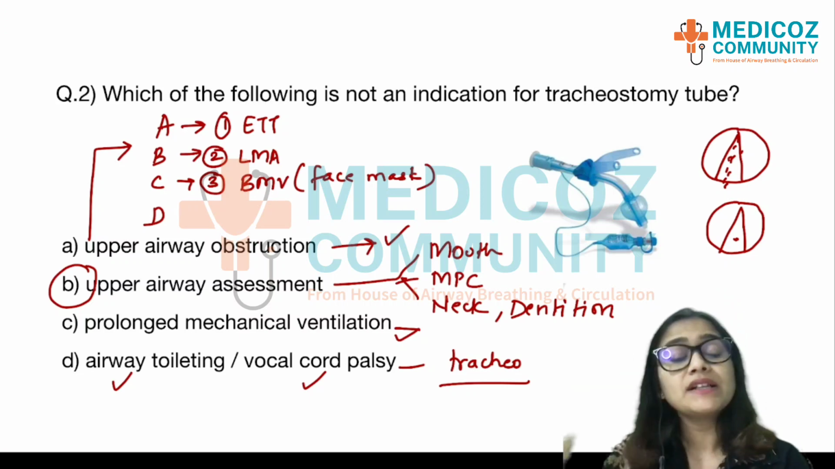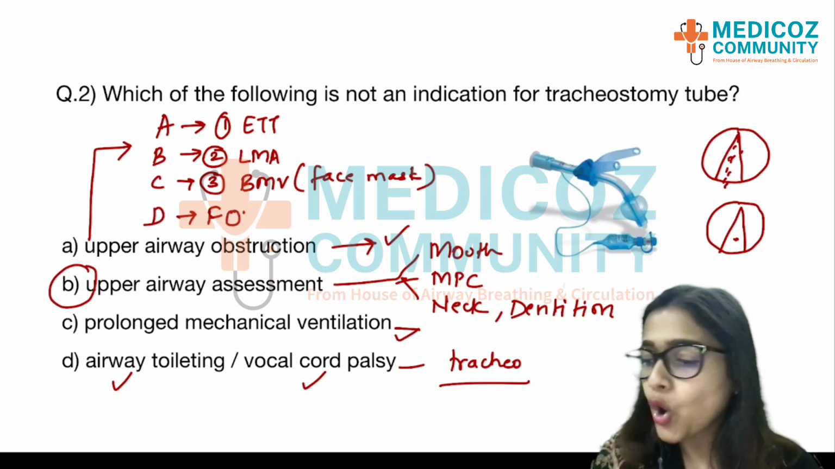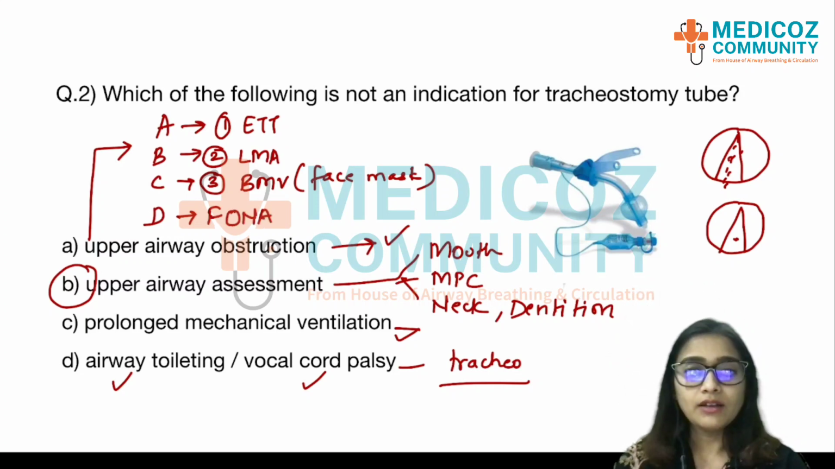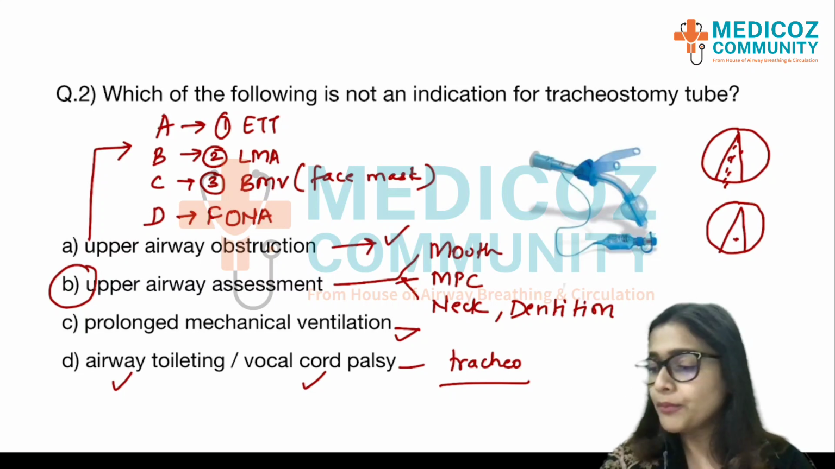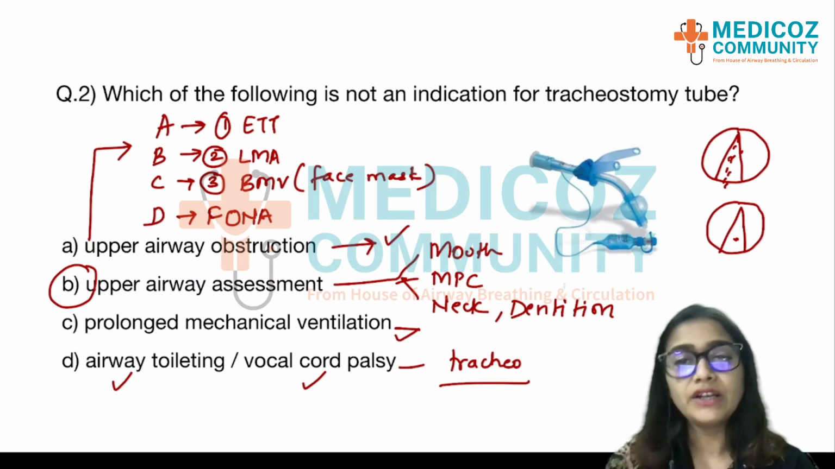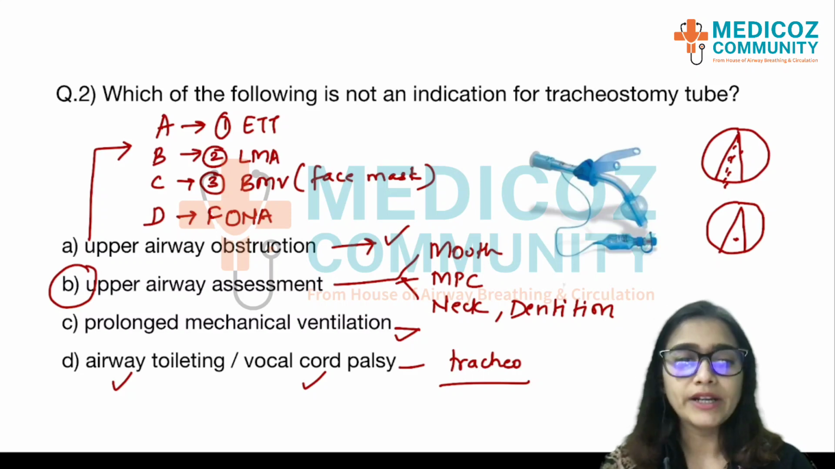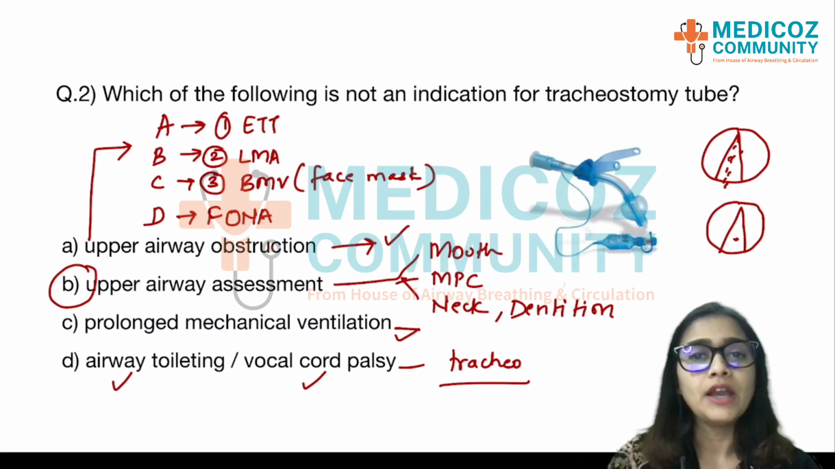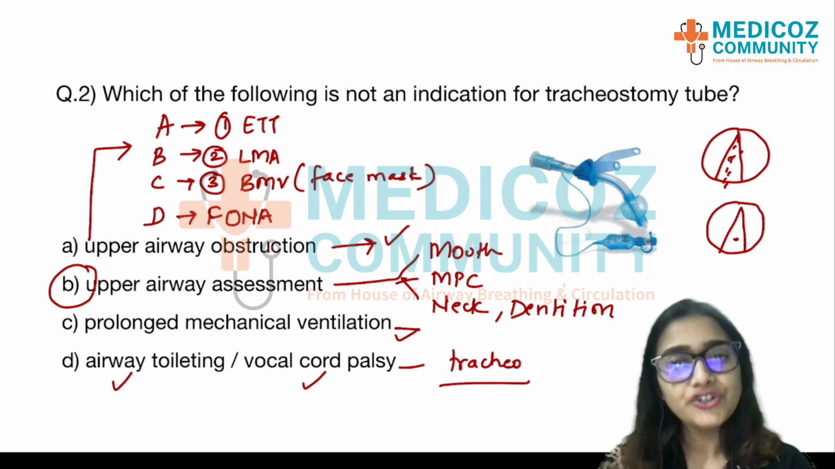Now, even if face mask ventilation is not going to work, then we go for something called front of neck access, FONA. Tracheostomy is also a front of neck access. So, in upper airway obstruction, yes, definitely an indication. Prolonged mechanical ventilation, yes, patient will need tracheostomy. Airway toileting or vocal cord palsy again becomes a very strong indication. So, the only option which is a simple bedside test is your upper airway assessment, definitely not an indication for tracheostomy tube.